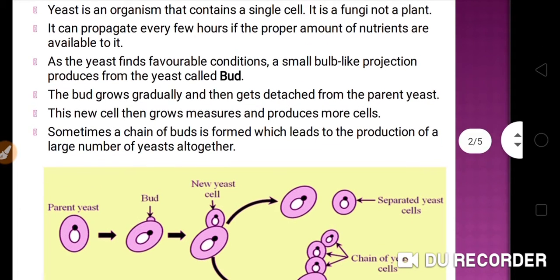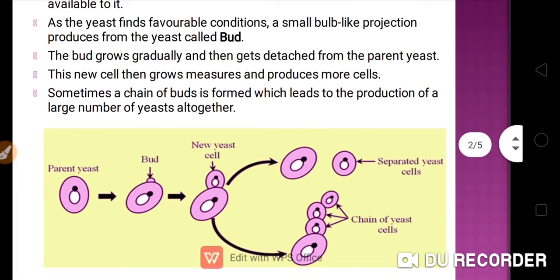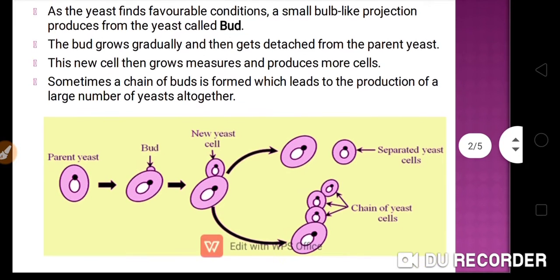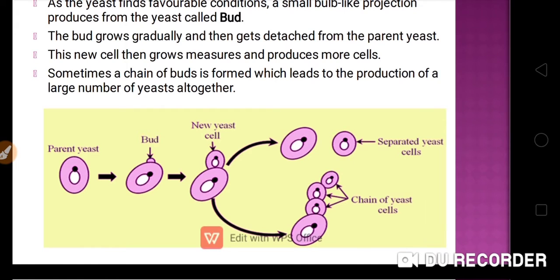As the yeast finds favorable conditions, a small bulb-like projection develops from the yeast, called a bud. The bud grows gradually and then gets detached from the parent yeast.